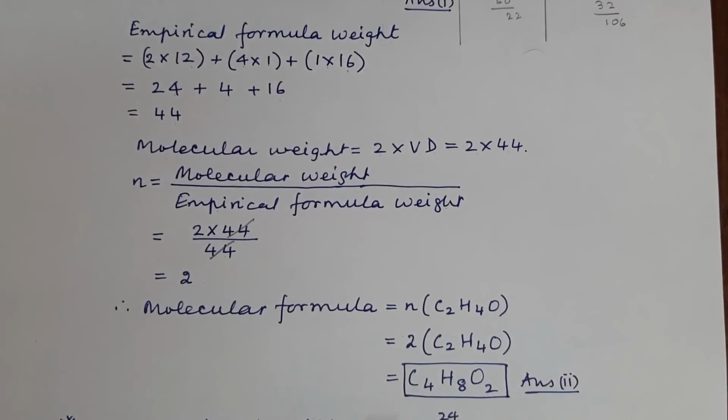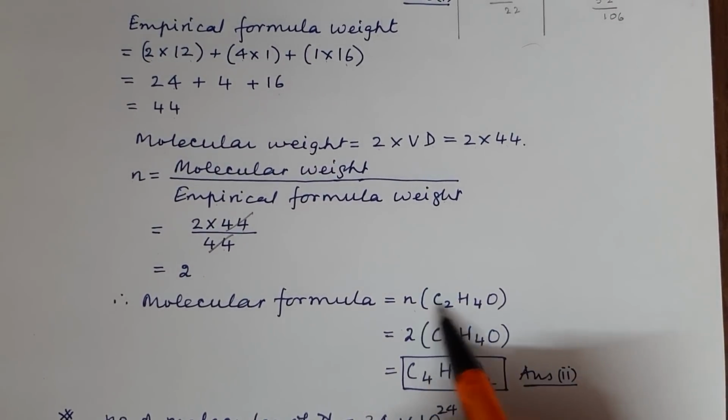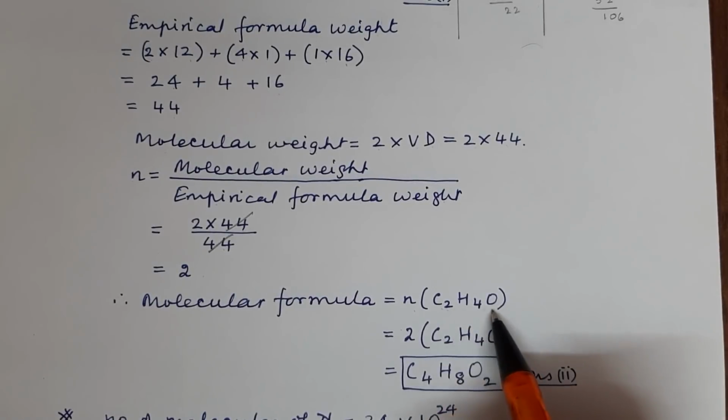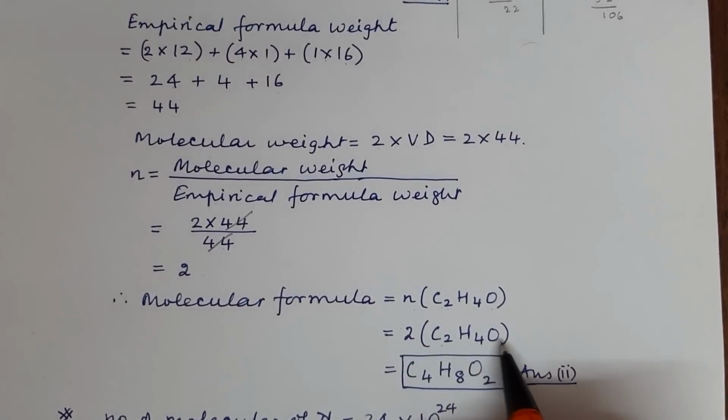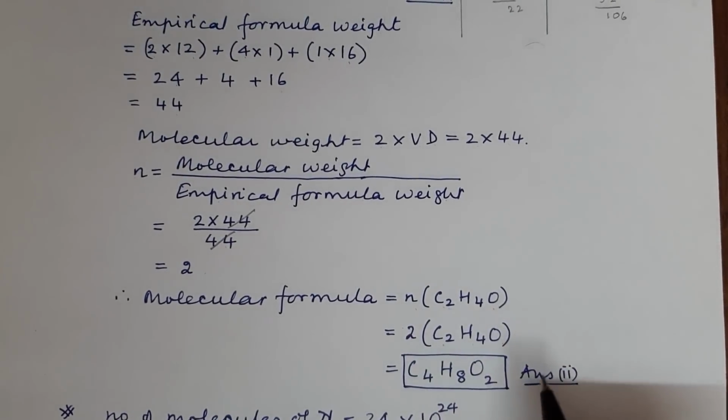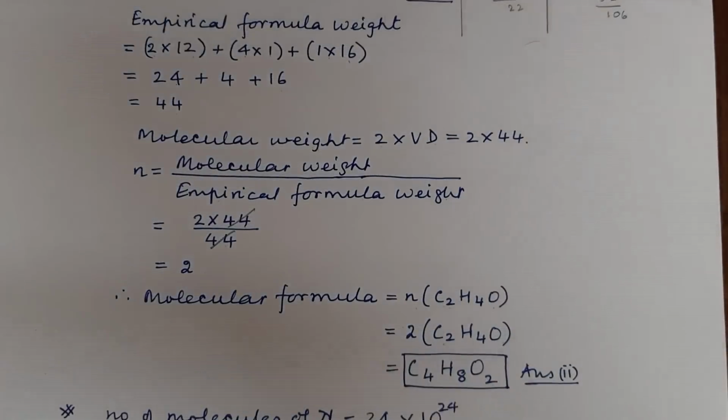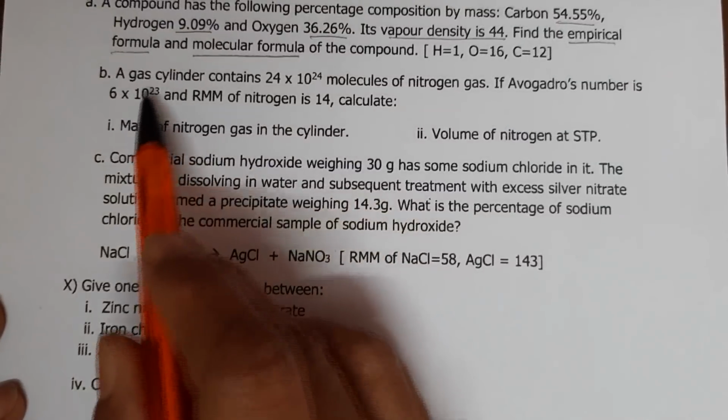Then we have molecular formula equal to N into empirical formula. So I've written 2 into C2H4O, and that gives us C4H8O2, and that is our answer. Let's come to another question.